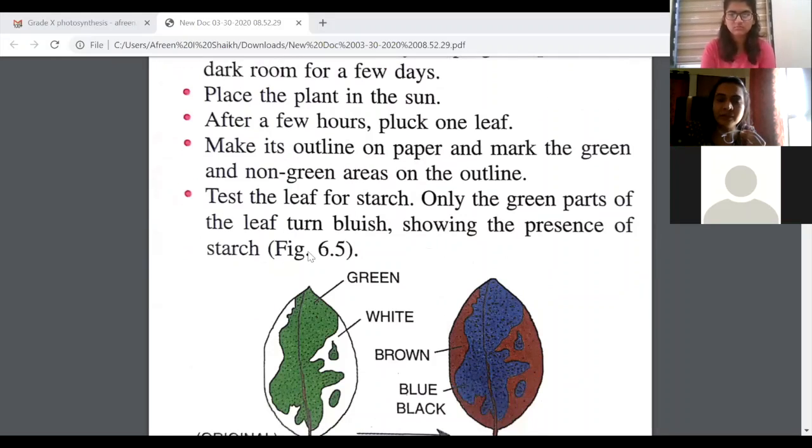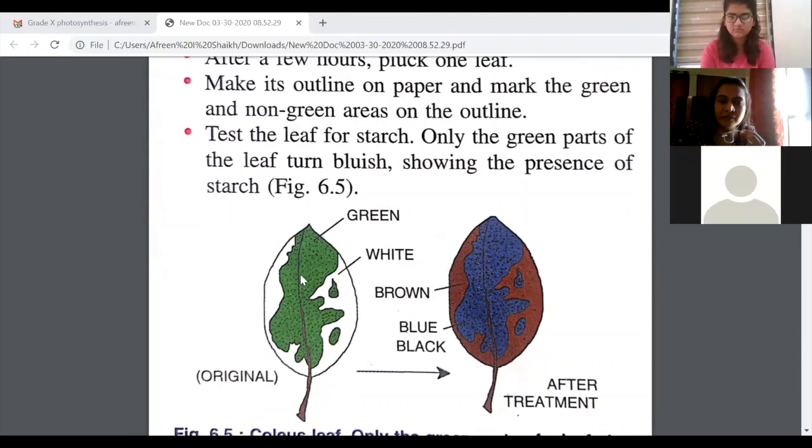That only the green parts of the leaf turn blue black. Can you see the result that you will get? You will get that the green part of the leaf turns blue black, whereas the remaining portion, the yellow portion of the leaf, will remain brown. Okay, so the blue black indicates that the green part of the leaf prepared starch during photosynthesis, whereas the non-green part of the leaf did not prepare starch during the process of photosynthesis.